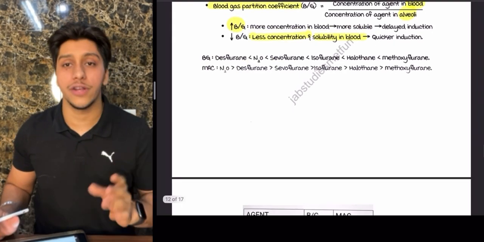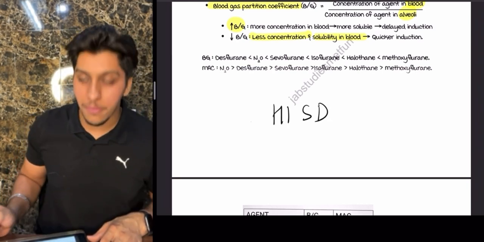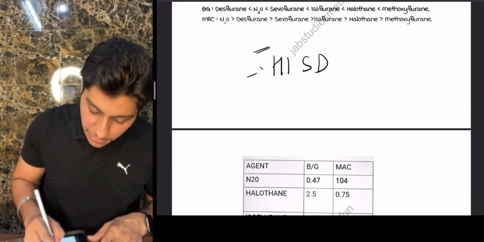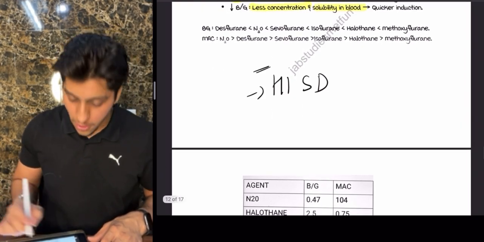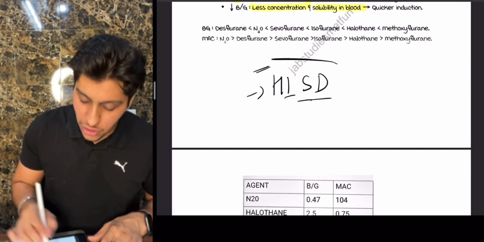Now in this, you have to remember a mnemonic which is HISD. So remember, H means high. This is the ratio of B by G, in which halothane is going to have the maximum, followed by isoflurane, then sevoflurane and desflurane.